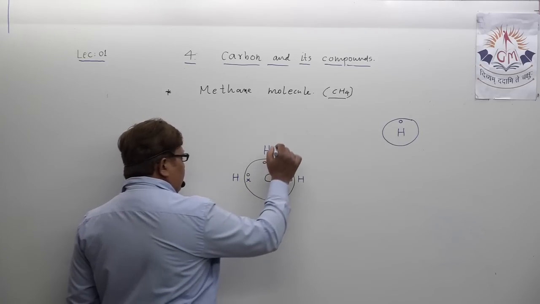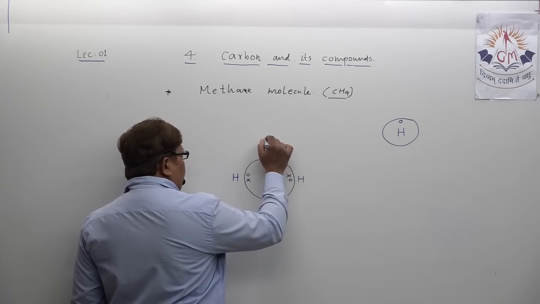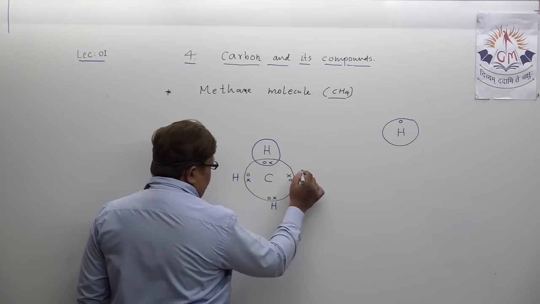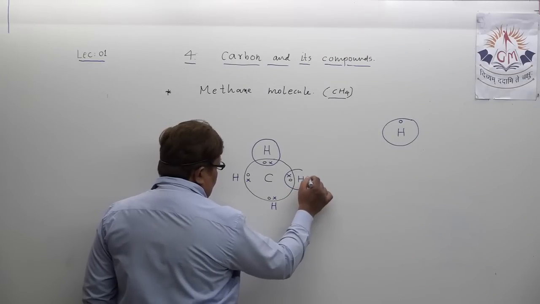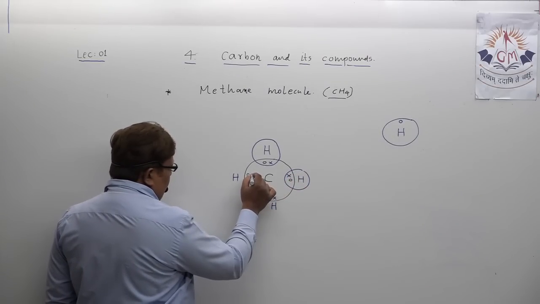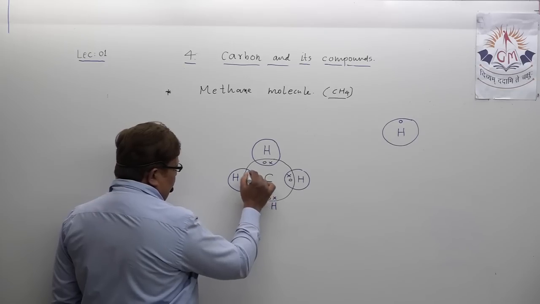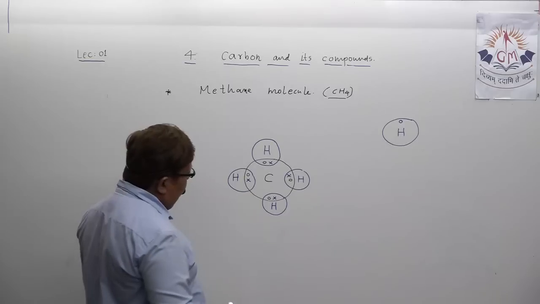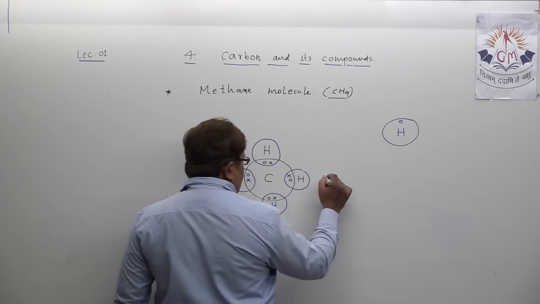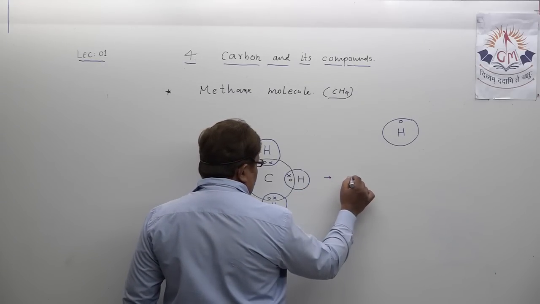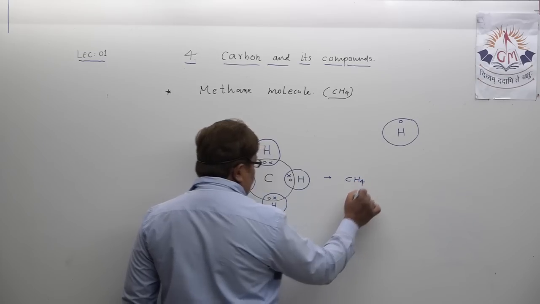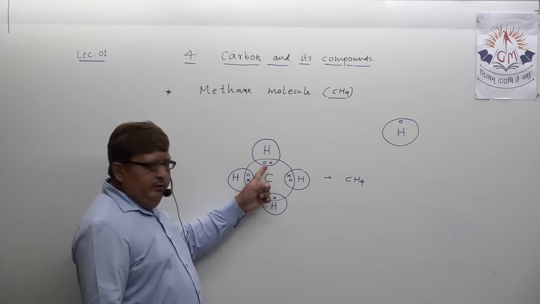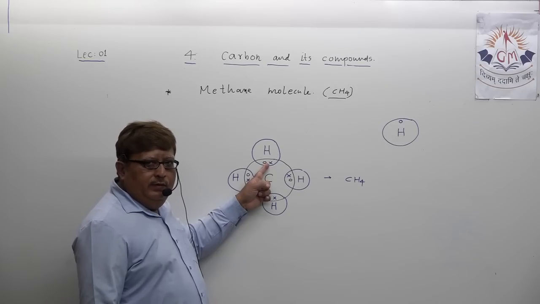So my dear students, if you draw the hydrogen atoms, look at this. One hydrogen atom, another hydrogen atom, a third hydrogen atom, and a fourth hydrogen atom. Actually, what happened? Formation of the methane molecule CH4. What you can see here is sharing of electrons, covalent bonding.